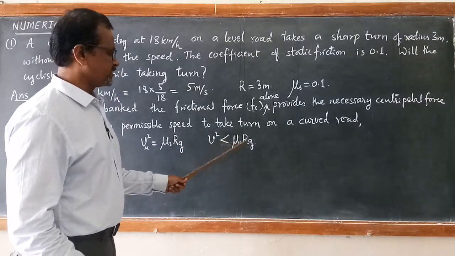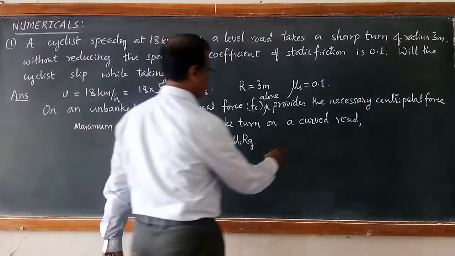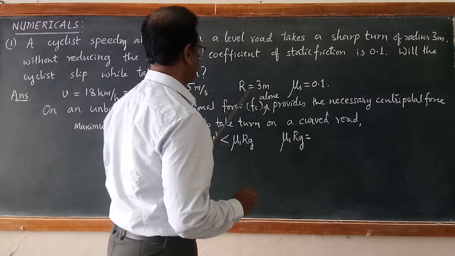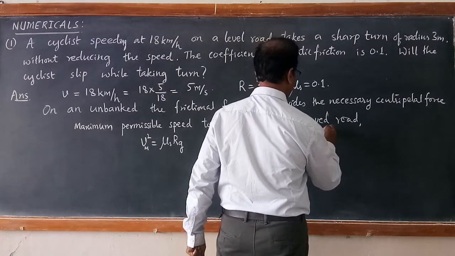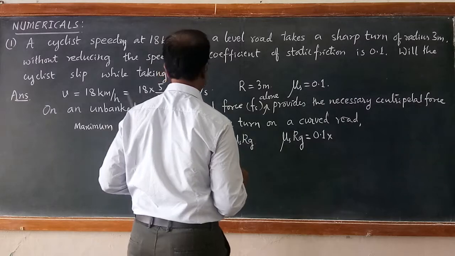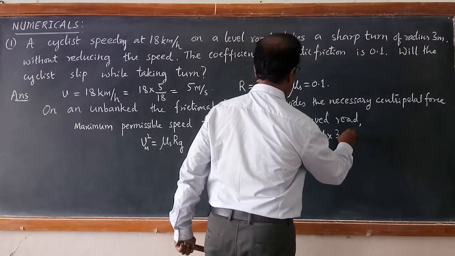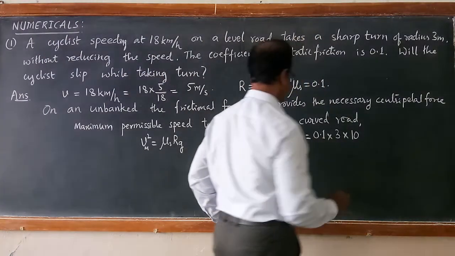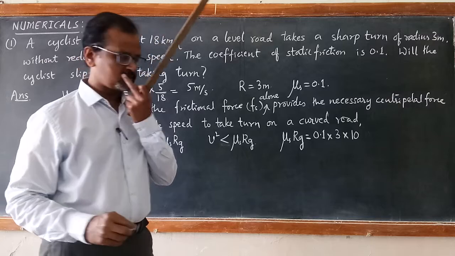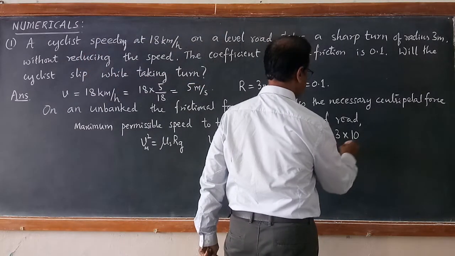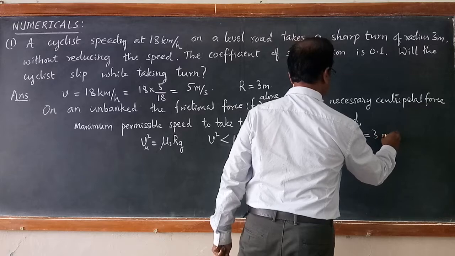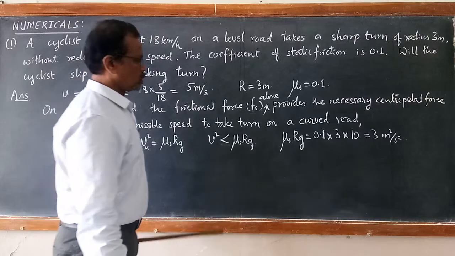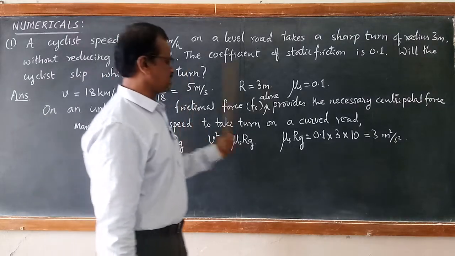So let us find out the value of mu s r g. Here mu s is 0.1 and R is 3 meter, and let us take acceleration due to gravity for simplicity as 10 meter per second square. Then it comes out to be 3 meter square per second square, because it is v square. The speed of the cyclist must be less than this.